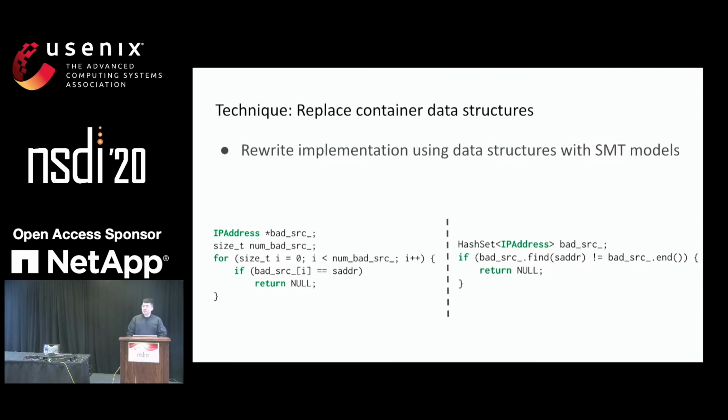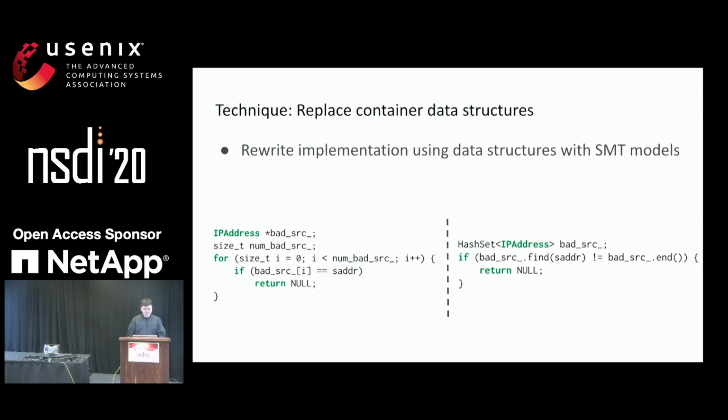However, because the size of the array is a symbolic value, the upper bound of this for loop is also symbolic. The symbolic executor will have a hard time trying to figure out when this loop will finish. However, since we know that all it has to do is try to match an address in this array, we could replace it with the hash set implementation. Because the hash set has a corresponding SMT model, during the symbolic execution, the code on the right side is able to finish executing.